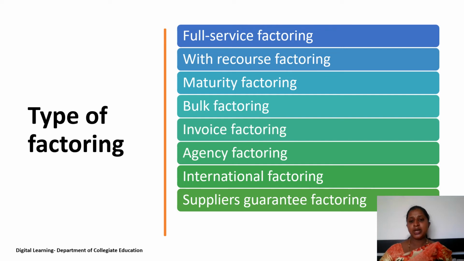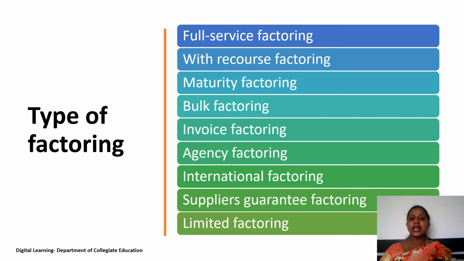And the next type of factoring is supplier's guarantee factoring. In this supplier's guarantee factoring, usually the business people are going to sell their products by using the wholesalers or retailers or middlemen. In such a case, the factor is going to guarantee the supplier on behalf of his client. So that is called supplier guarantee factoring.